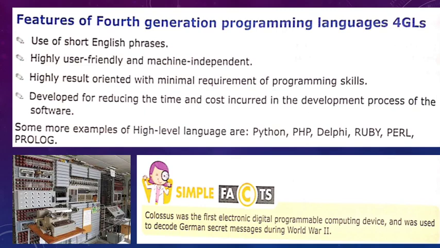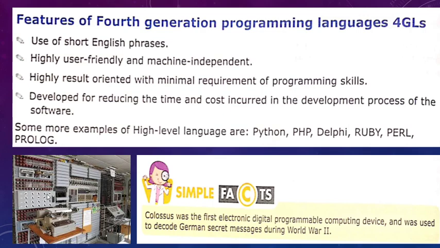Developed for reducing the time and cost incurred in the development process of software. Definitely, when we stress more on our work, we do not have to worry about the machine. So these types of languages are meant so that we can make the computer more in use and more productive.